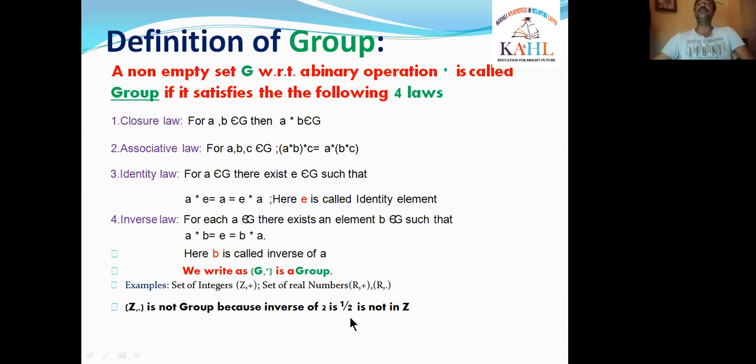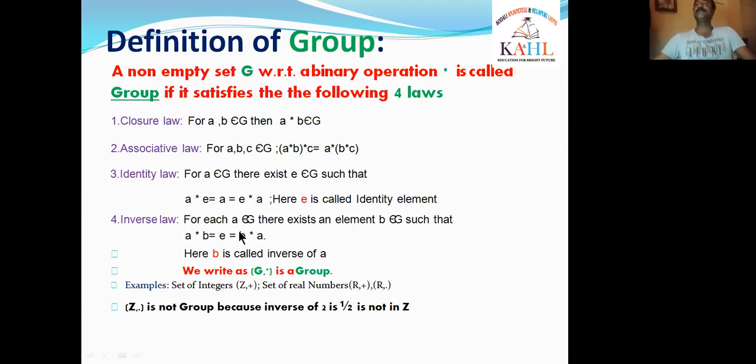If we observe 2 into 1 by 2, what is the value of 2 into 1 by 2? Here dot is the operation, multiplication. That means 2 into 1 by 2 is 1. By multiplying these two elements, we got the multiplicative identity 1. That means these two are inverses of each other. 1 by 2 is the inverse of 2 and 2 is the inverse of 1 by 2. These two elements must be in Z, but 1 by 2 is not an integer. That means the inverse of 2, which is 1 by 2, is not in Z. That means the inverse does not exist in Z.